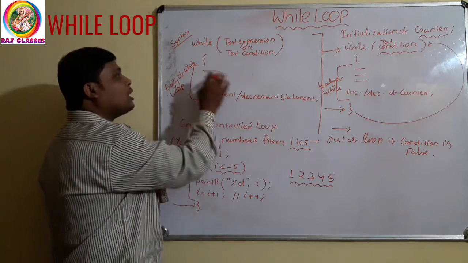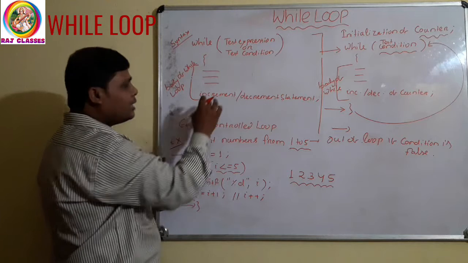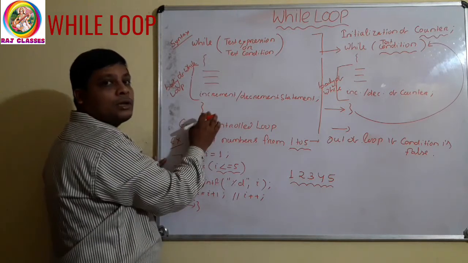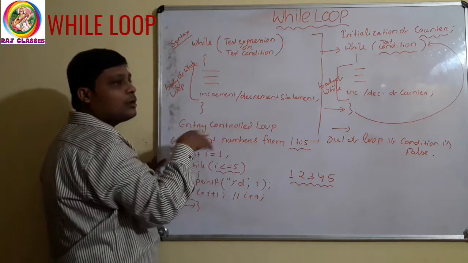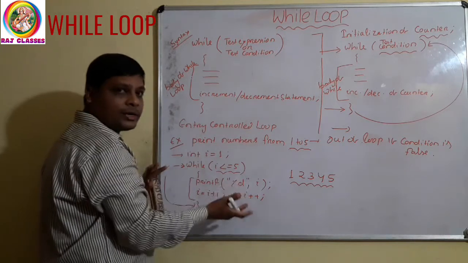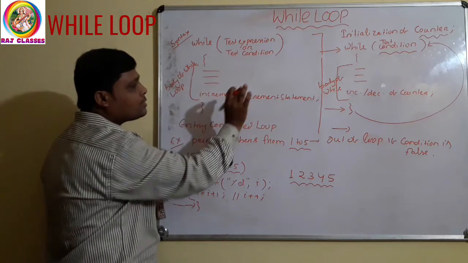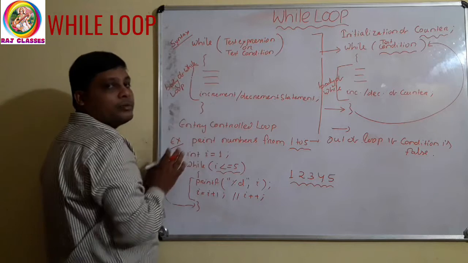If you are writing only one statement, then there is no need of giving the curly braces, because they are not mandatory. You may write or may not write them.